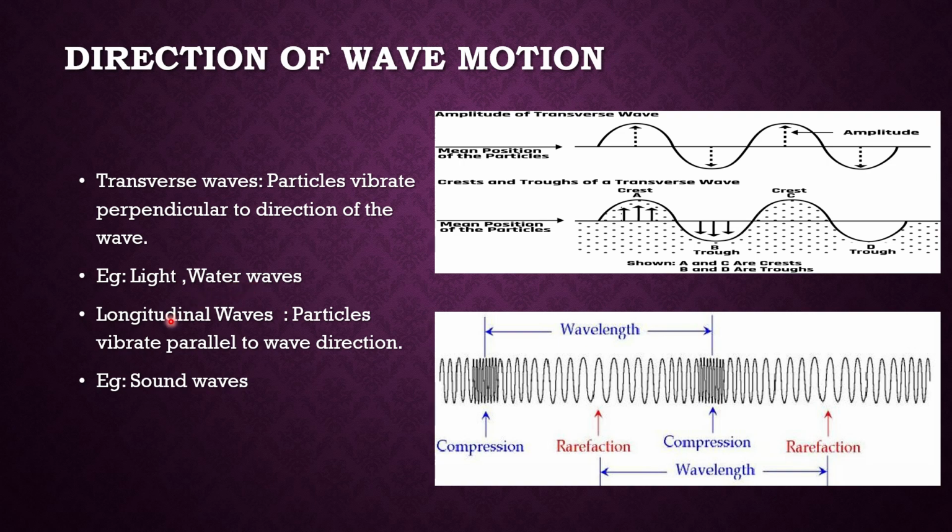Next is the longitudinal wave. What is the difference from a transverse wave? Longitudinal wave means the particles vibrate parallel to the direction of propagation of the wave. Just consider this picture. In this direction the wave is propagating, and here the particle is vibrating parallel.